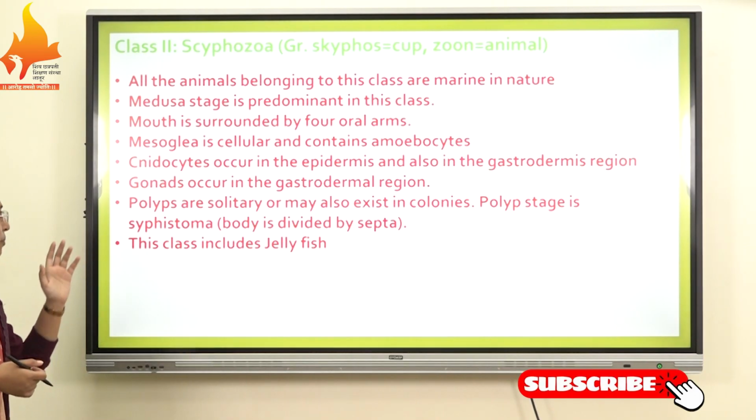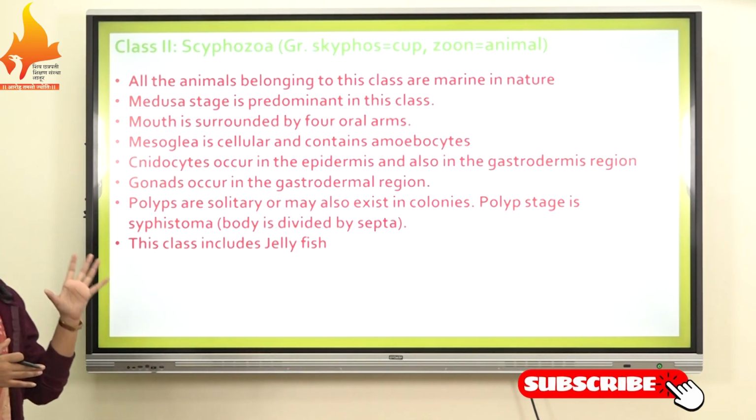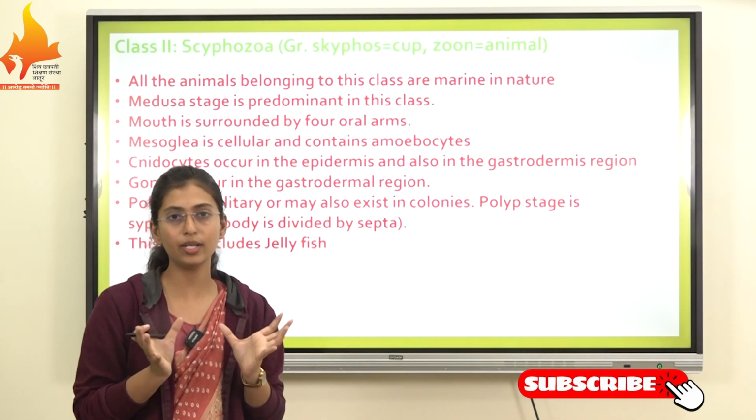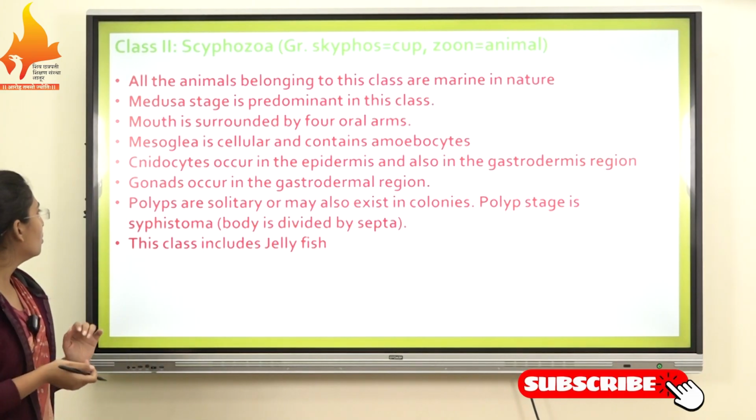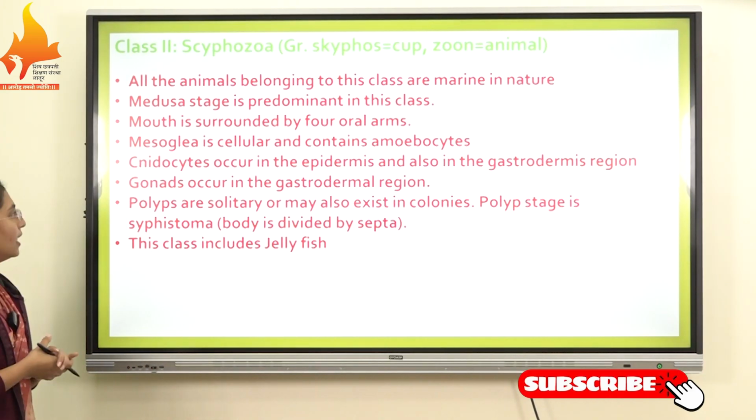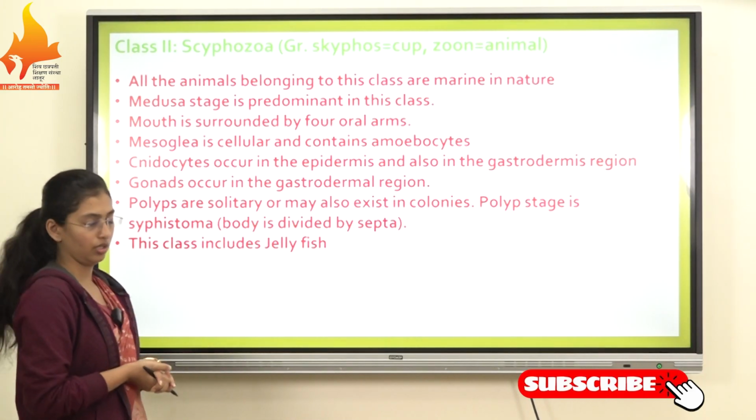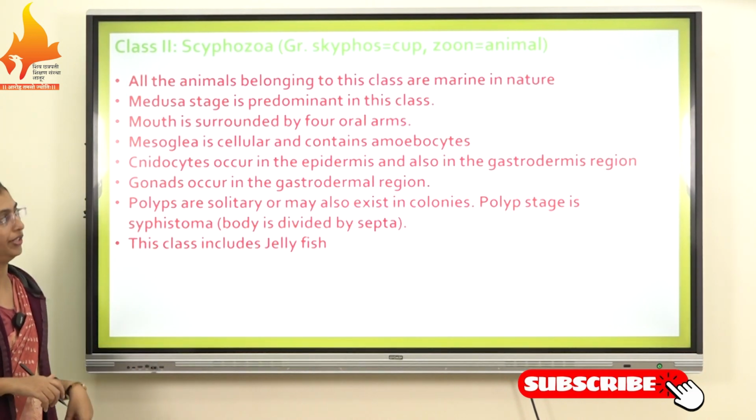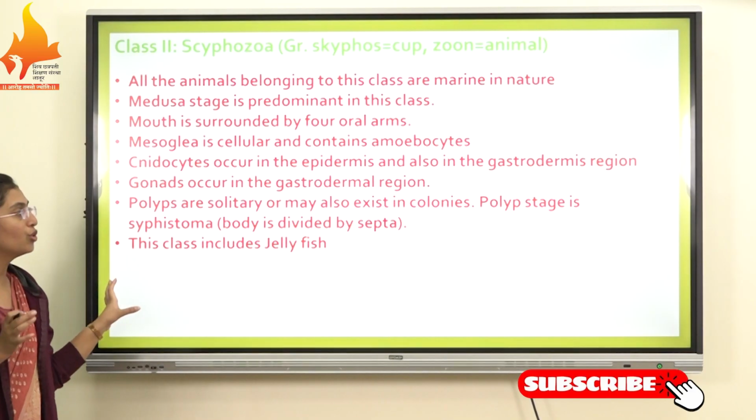So the mouth is surrounded by 4 oral arms. If we see the mouth of this Cnidaria, it is surrounded by the arms. The mesoglea is acellular and contains cnidocysts. If we see this mesogleal layer, it is acellular in nature.